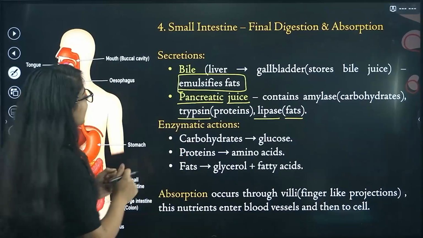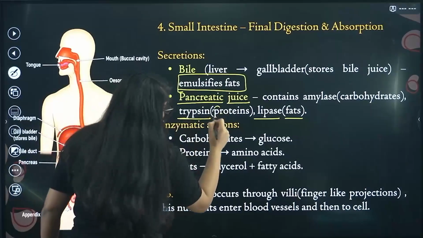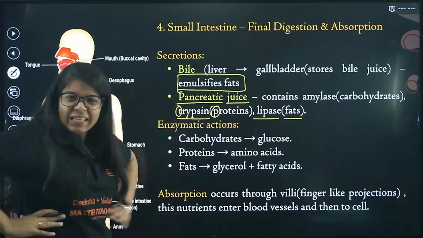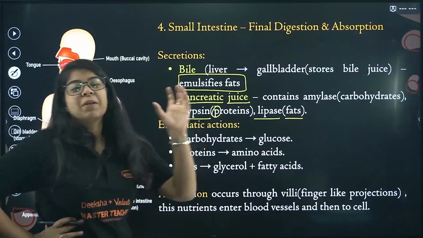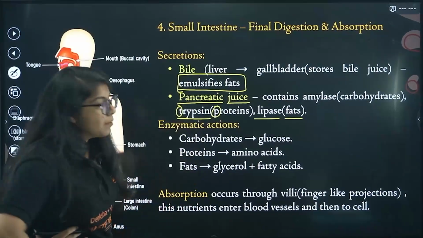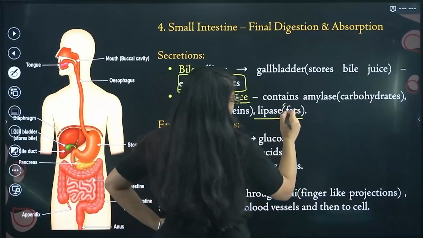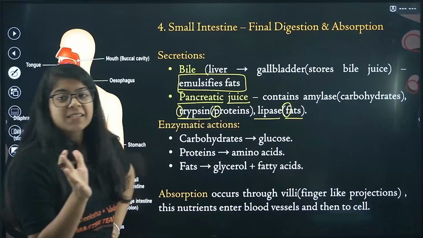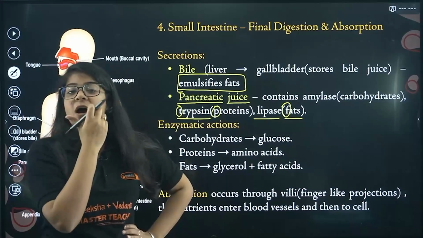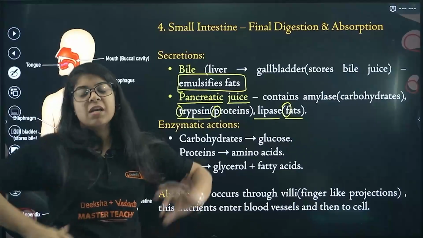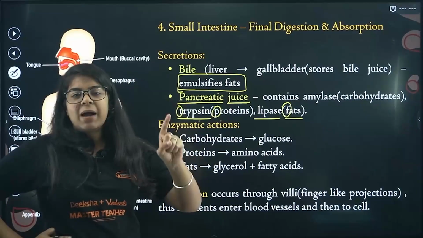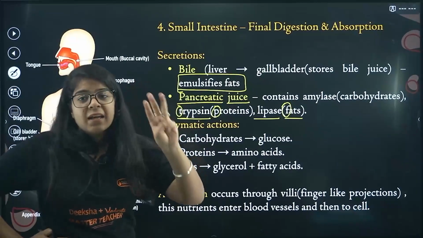Done. Then trypsin, the T and P are still closer, PT, TP, okay? So trypsin breaks down proteins, and then lipase breaks down fats. Done. The remaining fats that the bile juice didn't break down were broken down by pancreatic juice. It has 3 components, that is amylase, trypsin and lipase.